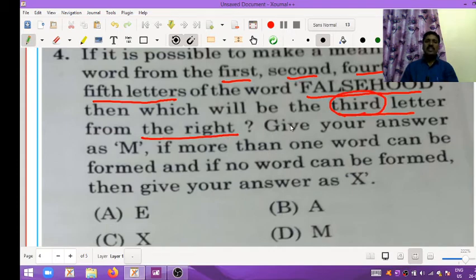So which will be the third letter from the right we want to find. Give your answer M if more than one word can be formed, and if no word can be formed, then give answer X. If no word can be formed, the answer is X. That is how they have set it.